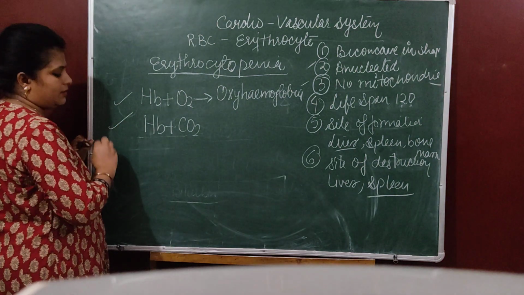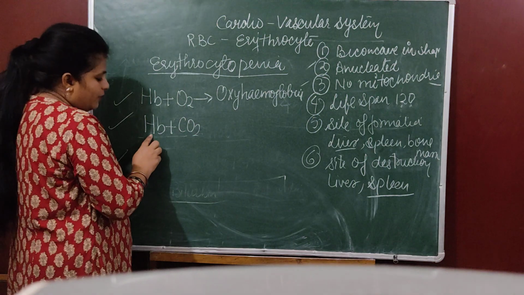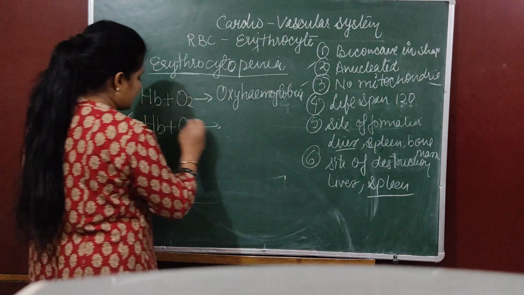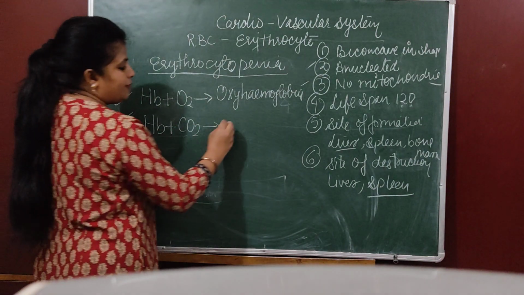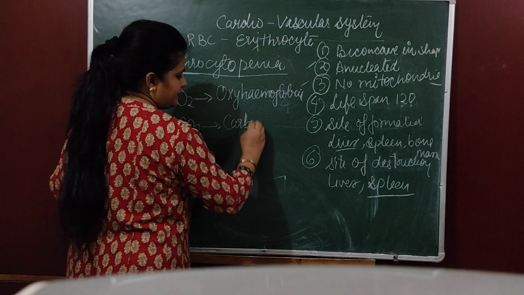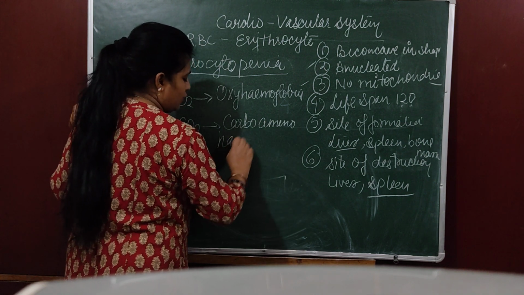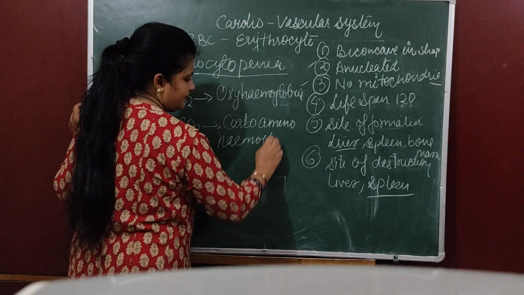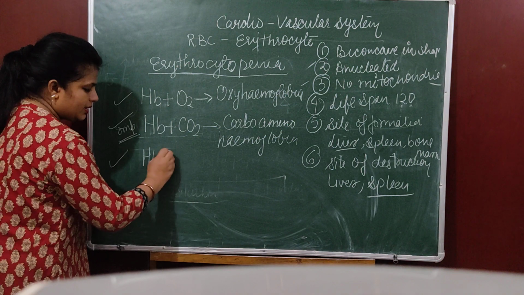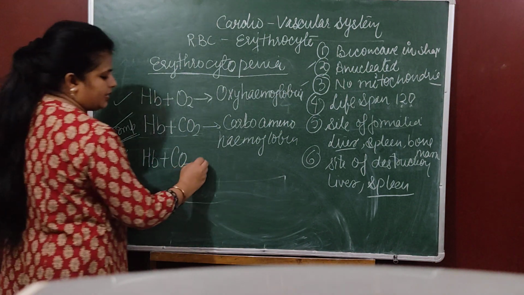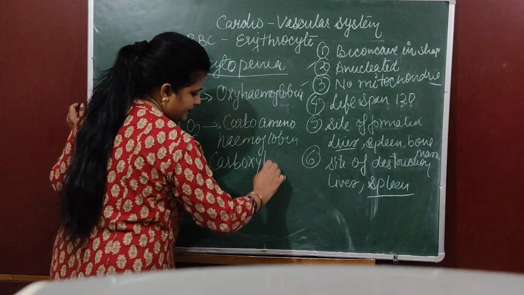Okay. When hemoglobin combines with carbon dioxide, these are all three, and one more I am going to discuss. All these three are important questions. When hemoglobin combines with carbon dioxide, and especially this one because many of you make a mistake here, it forms carbaminohemoglobin. And the next one is when hemoglobin combines with carbon monoxide, it forms carboxyhemoglobin.